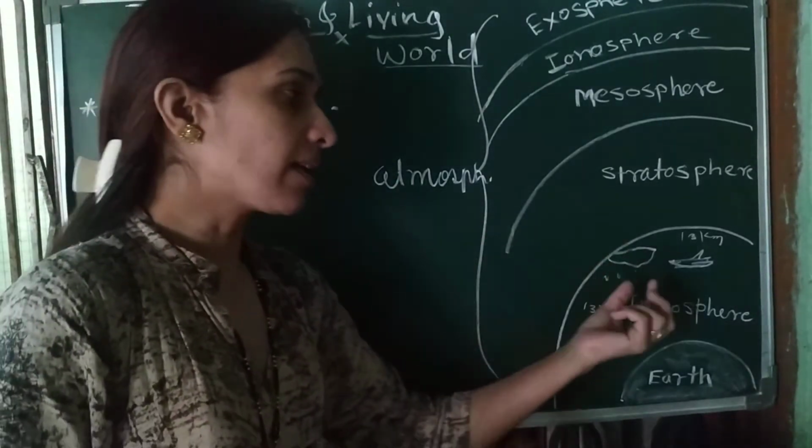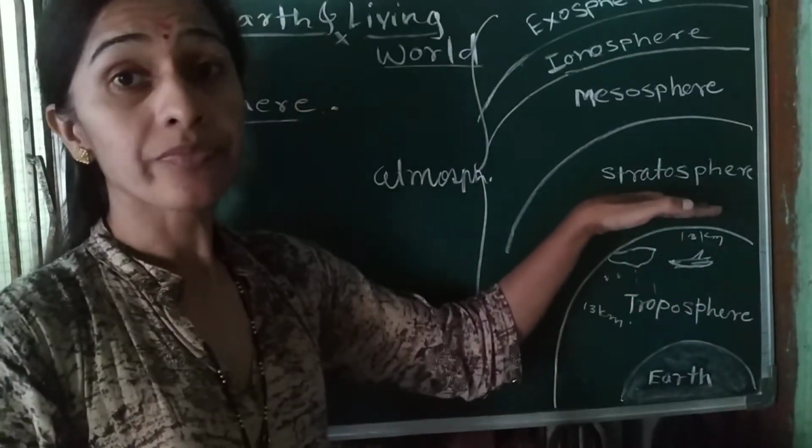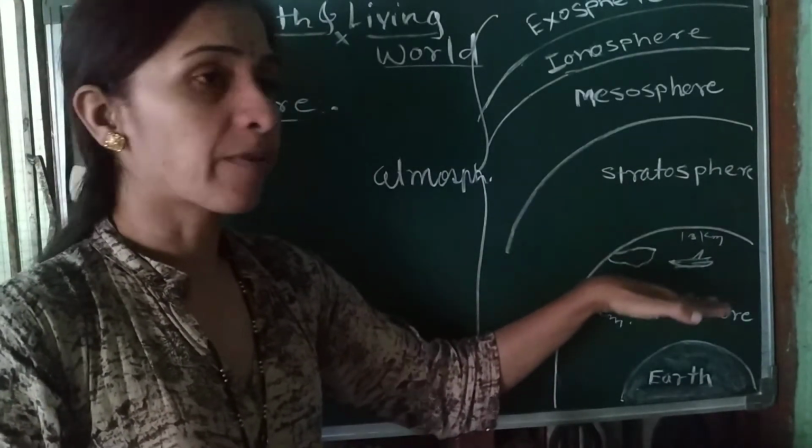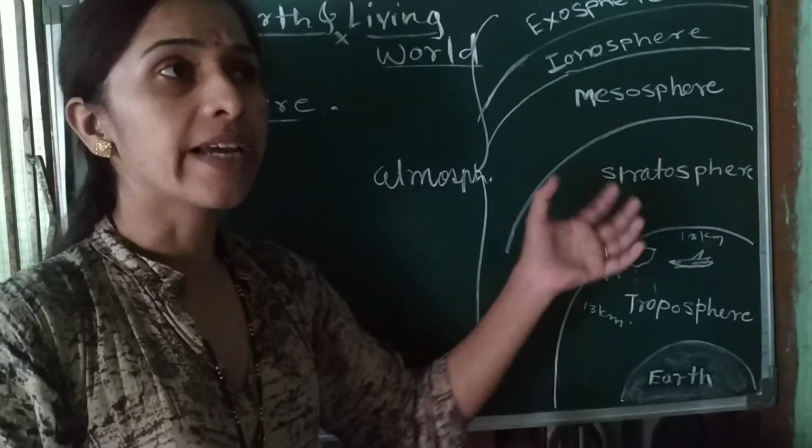Why do they get suffocated? Because as they go away from the earth, to a height above the earth, the air becomes rarer, and so they get suffocated.